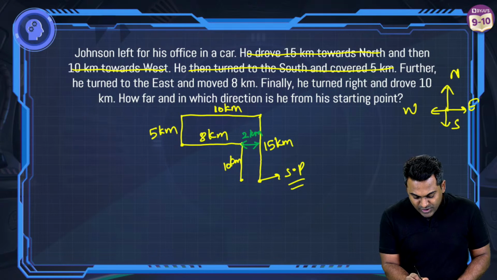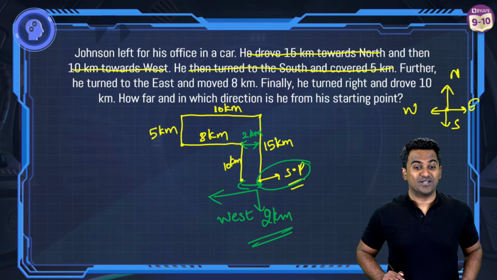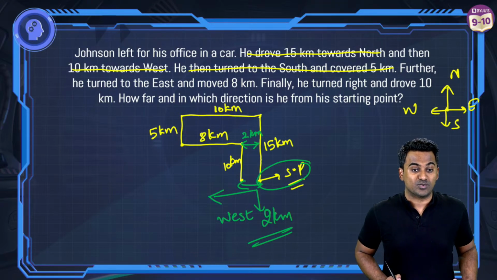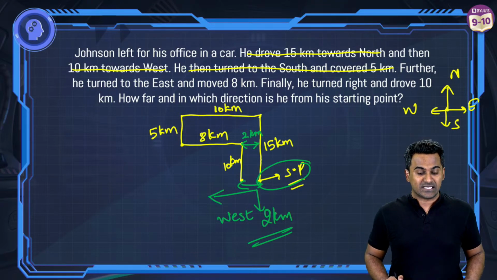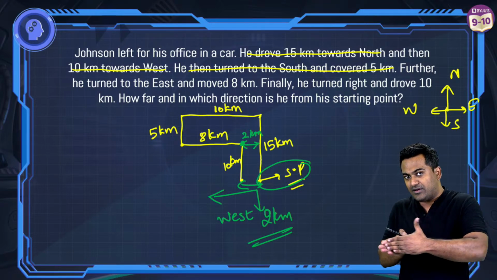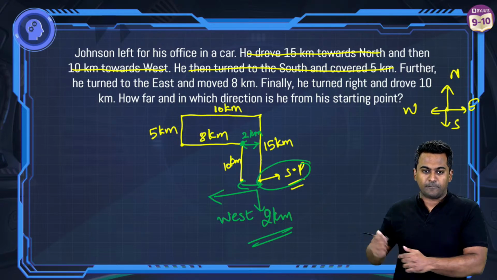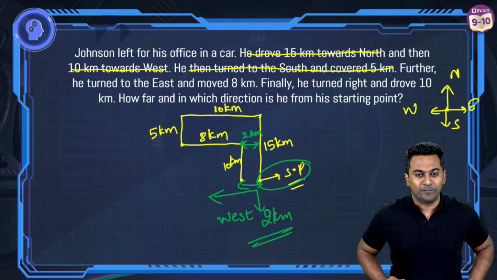right? So in which direction is he? This was the starting point, right? So he's in this direction, which is west, obviously. And what is the distance between them? Distance between them is 2 kilometers. So that's the reason why 2 kilometers west was the right answer. I think you got confused, most of them, at this point. He was facing in the direction of east, so this would have been the left, and this would have been the right.